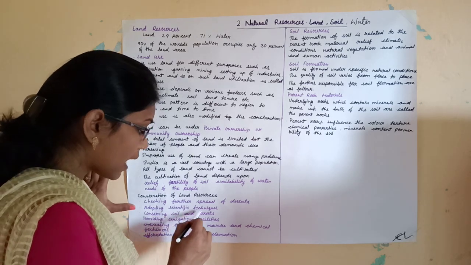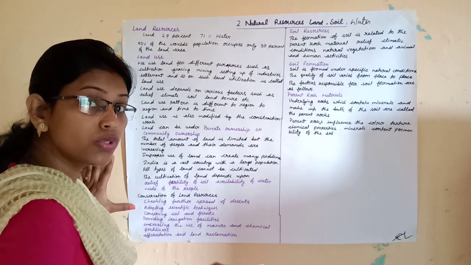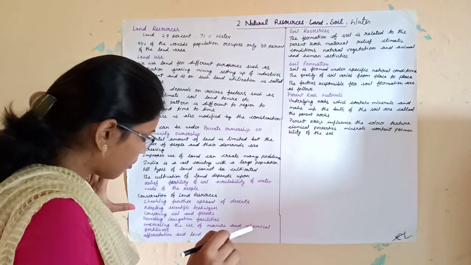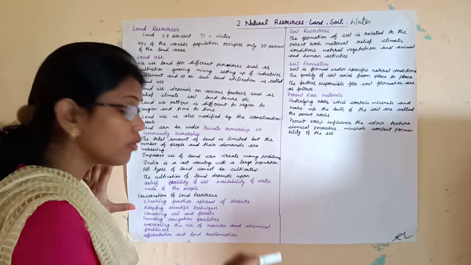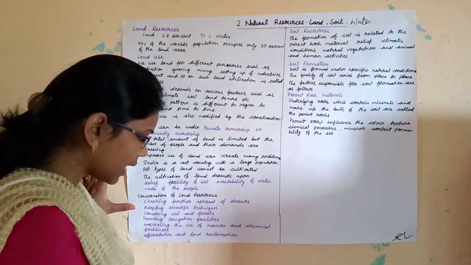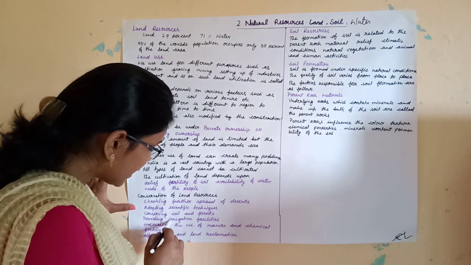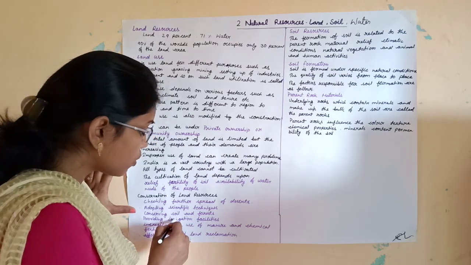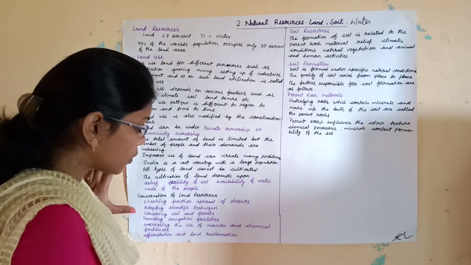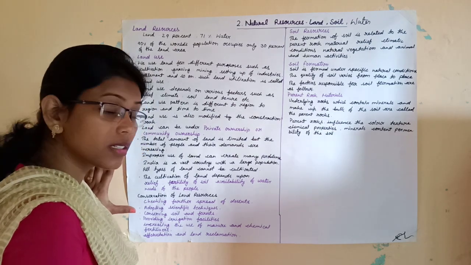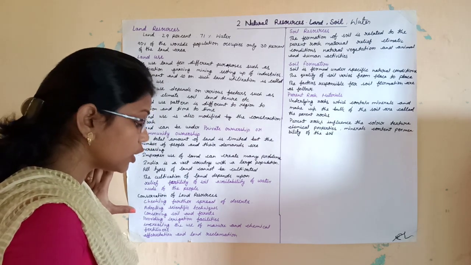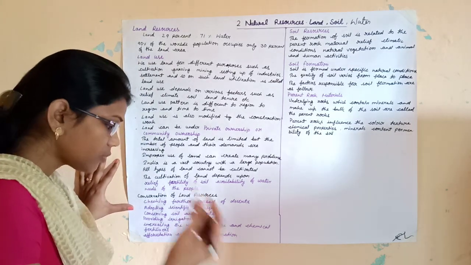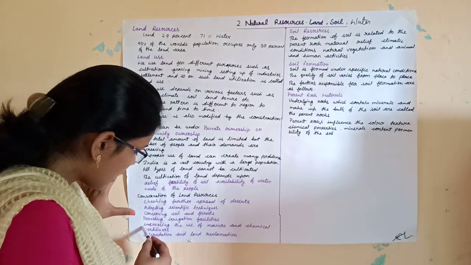Conserving soil and forest. We should conserve soil and forest, which is very beneficial and useful for the land. Providing irrigation facilities: the government also has to try to provide irrigation facilities in those areas which are in drought.